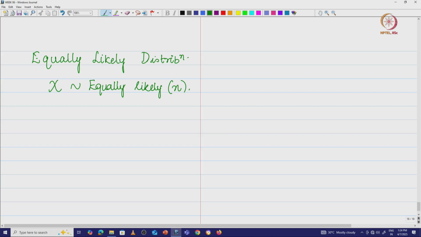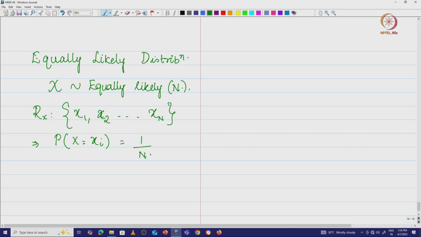I have the range of x to have n values, let us say x1, x2, etc., let us say xn, n caps, x is equally likely with n values. Now, what does this mean? This implies the probability of x taking any xi is equal to 1 by n, I have n values.